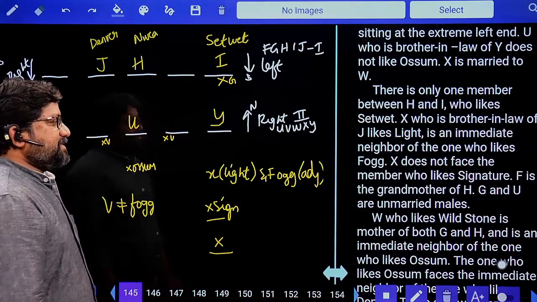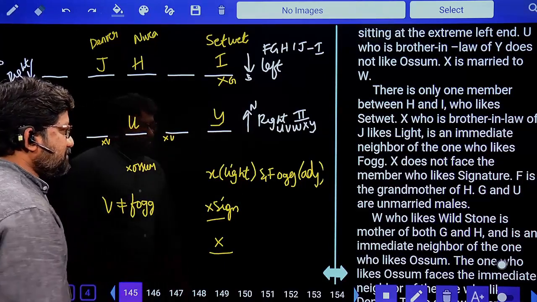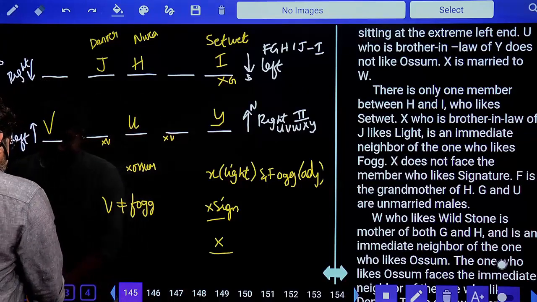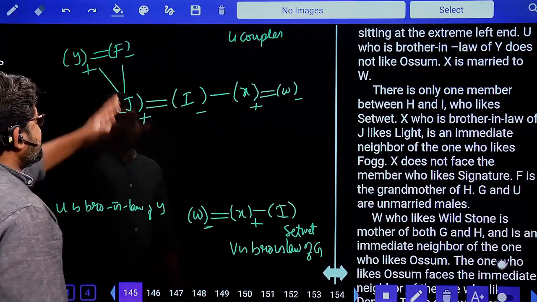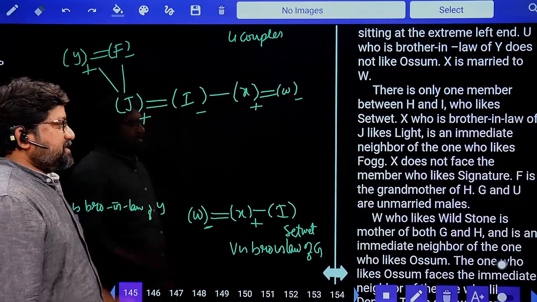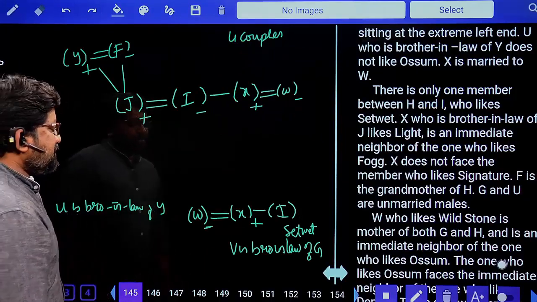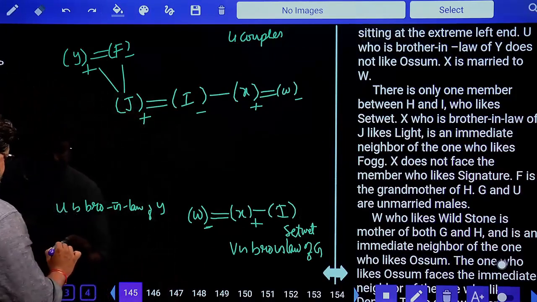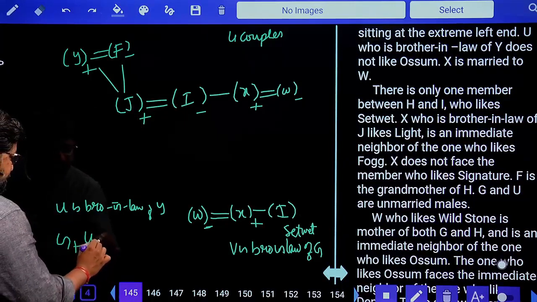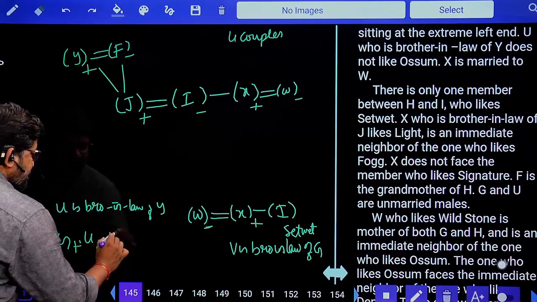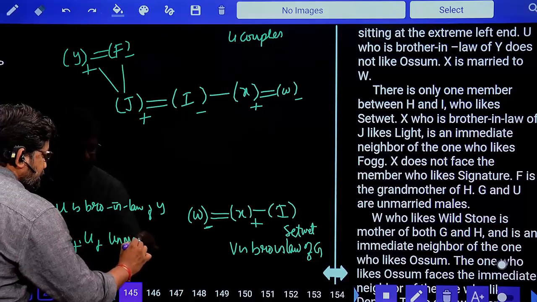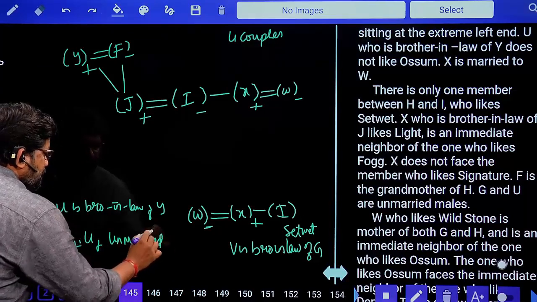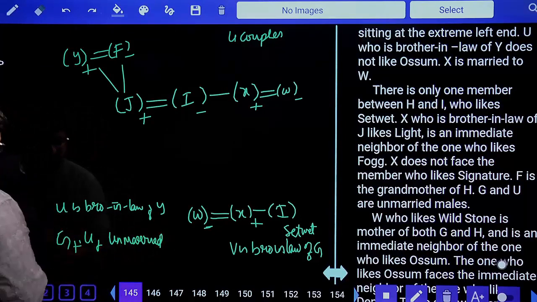F is the grandmother of H. Okay, fine. G and U are unmarried males. G is male, U is also male, but both are unmarried. Come on, next.